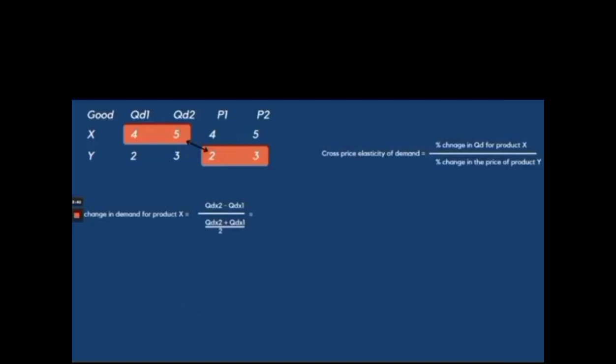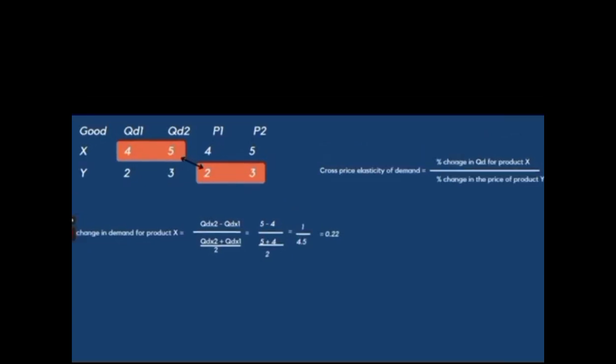And to solve the first upper part of the equation, we have QDX2 minus QDX1 over the average quantity demanded, which is equal to 5 minus 4 over the average of these two. This is 5 plus 4 divided by 2, that equals 1 over 4.5 or 0.22.